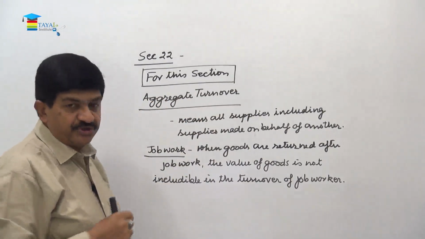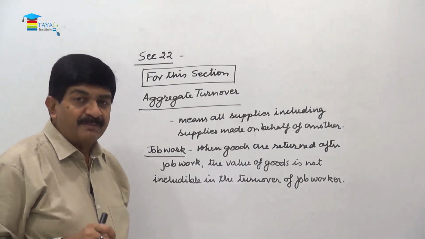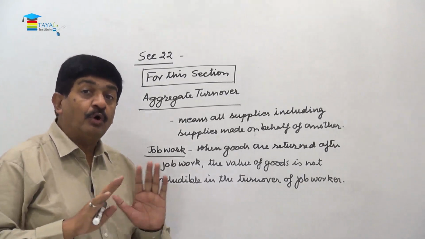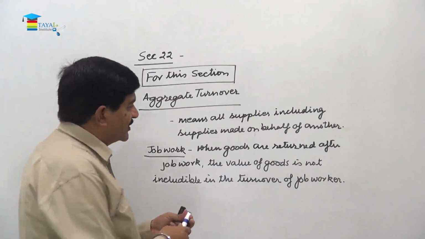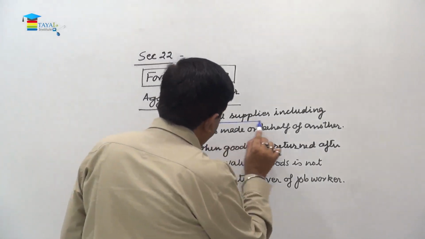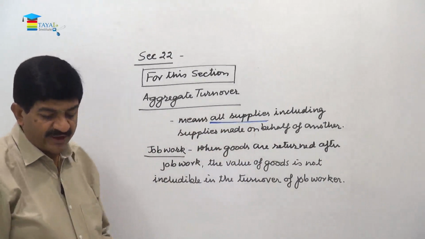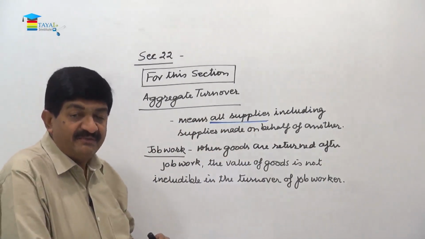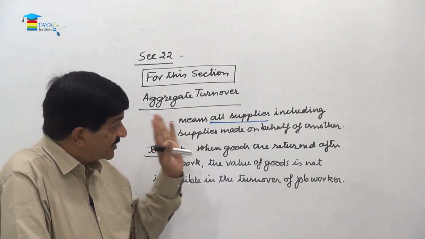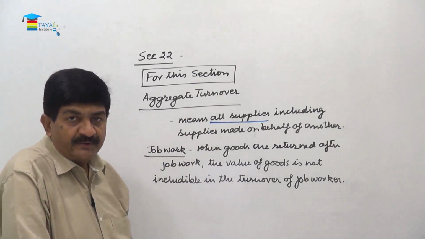So under this section, aggregate turnover for a supplier includes value of all the supplies. And when I say all the supplies, this includes even exempt supplies also. So exempt, which are non-taxable, which have been exempted, which are subject to zero rate, everything will be included in that for determining the term turnover.